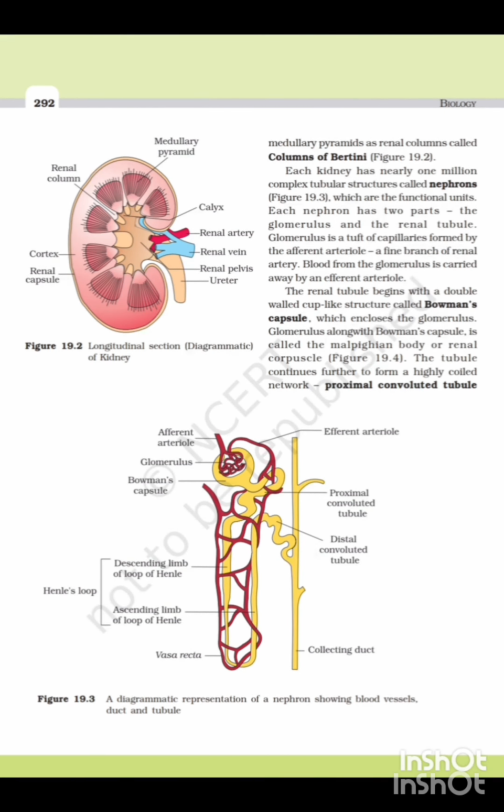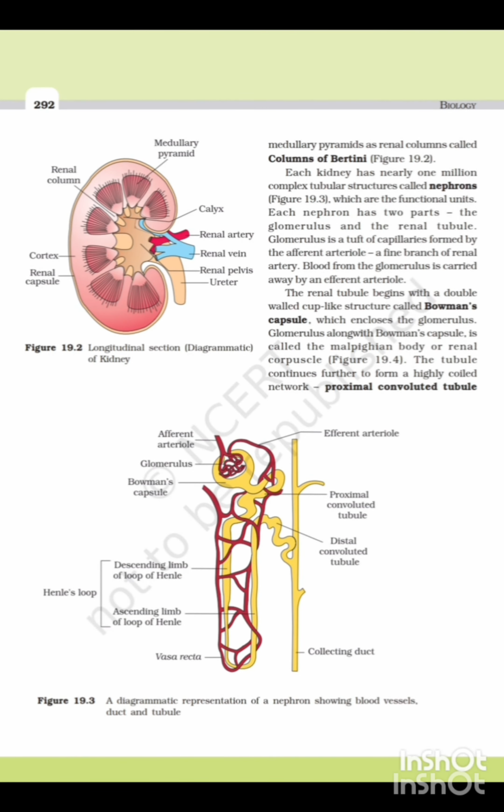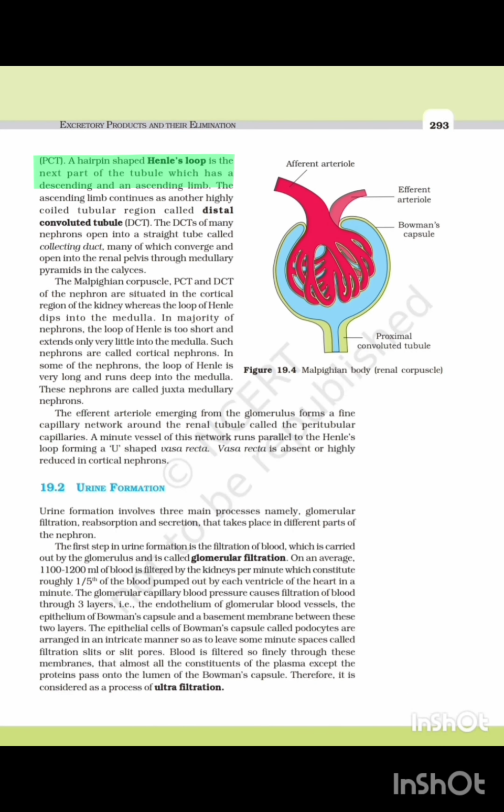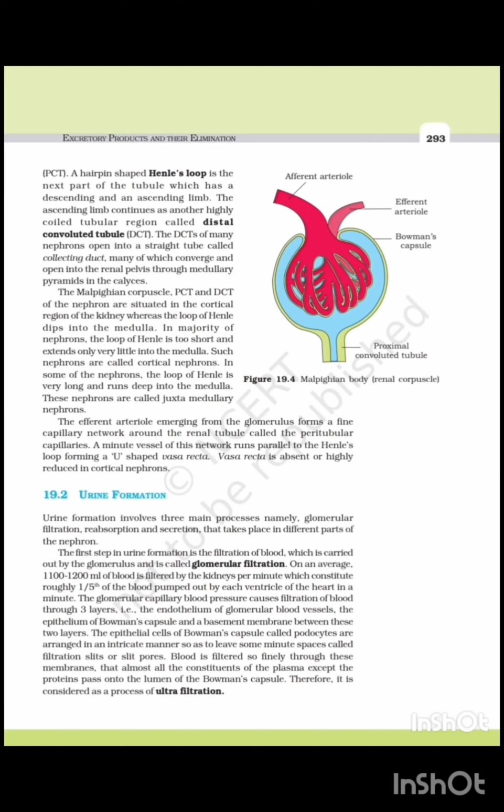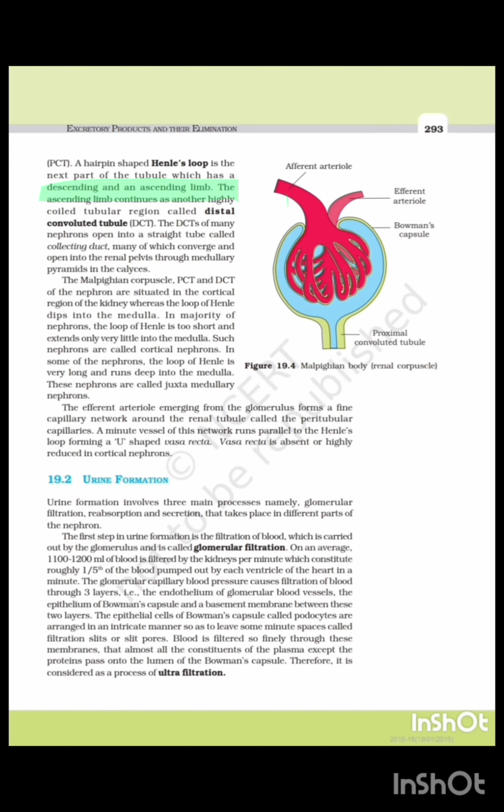After the PCT, which structure is present and what is its shape? After the PCT, Henle's loop is present, which is hairpin shaped. In Henle's loop, two parts are present, the ascending limb and the descending limb.